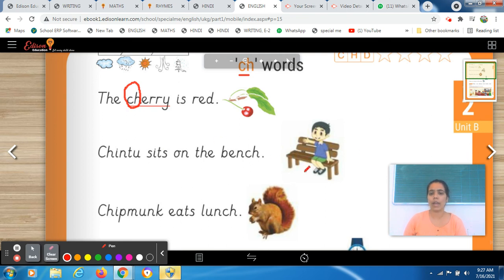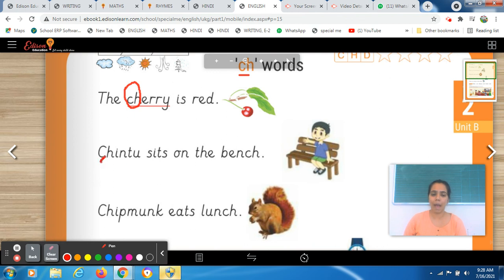There is a boy and where he is sitting? He sat on a bench, है ना. What is this? This is a bench. So what's his name? Let's see, ch in tu, Chintu sits on the bench.